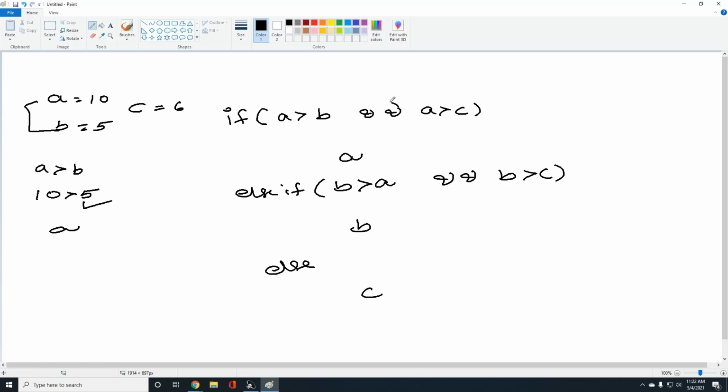Why are you using this double and operator? A small question from my side. Will the same program work with a single and? Yes or no? Can I replace this double and with a single and? Let me check.